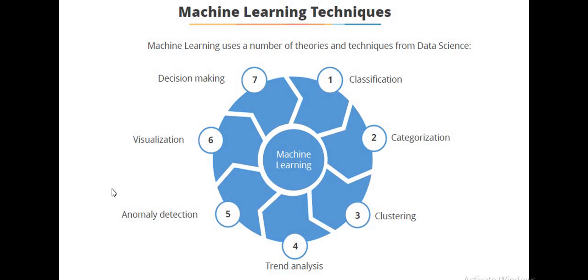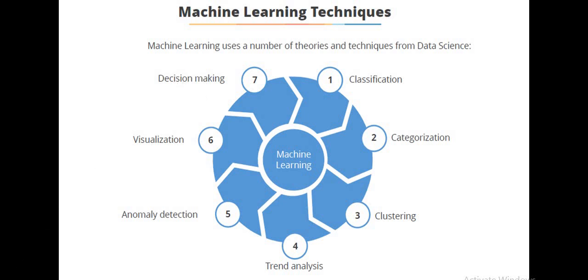These are different machine learning techniques: classification, categorization, clustering, trend analysis, anomaly detection, visualization, and decision making. All these things can be done with machine learning techniques. Classification is to classify and categorization is to categorize the data, and clustering is grouping similar data in the form of clusters. Trend analysis can find an increasing trend or a reducing trend. Anomaly detection is like spam detection, and then visualization techniques and decision making, all of which can be done with machine learning techniques.